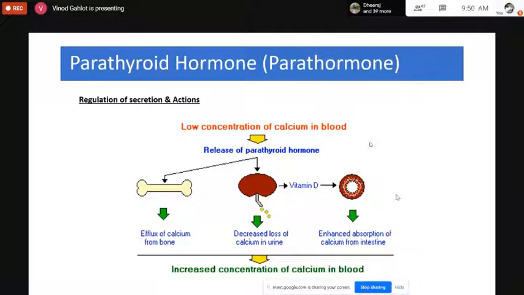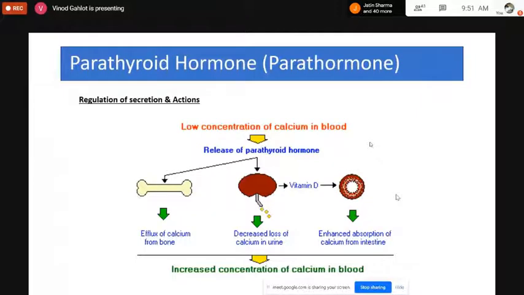Apart from this, we have vitamin D also, which is not regulating the concentration of calcium, whereas calcium is regulating the concentration of, or we can say the absorption, increased absorption or decreased excretion of the vitamin D as well. So being an important ion, major functions are being performed. So this is showing how the regulation of secretion and the actions of parathyroid hormone occurs.